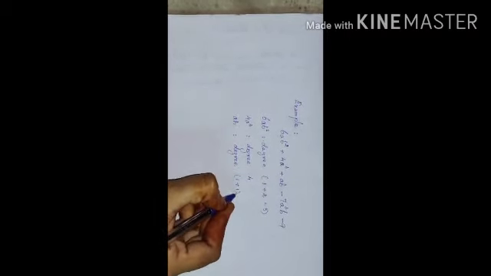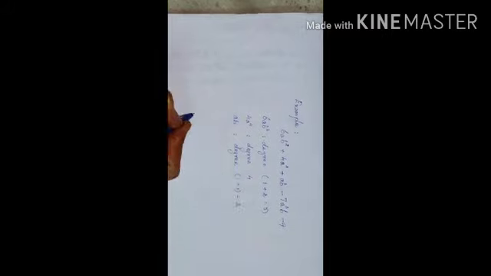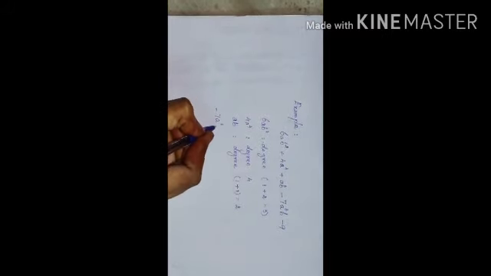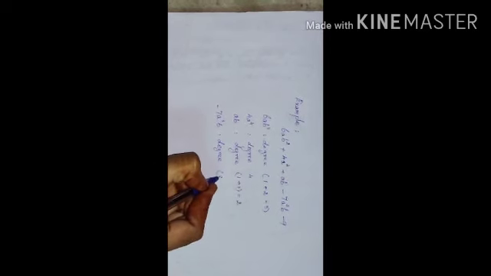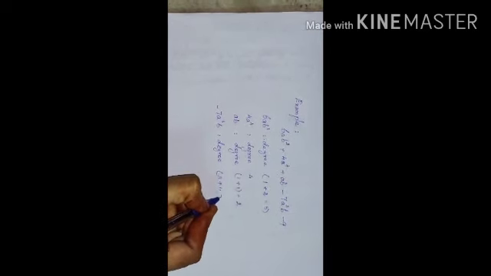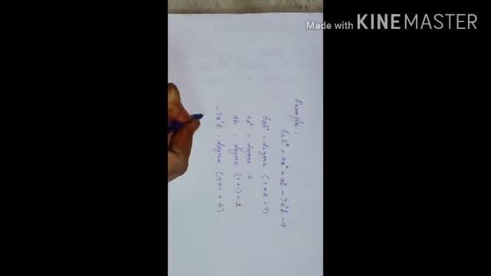Similarly for the next term, 4a power 4, the degree is 4. For the third term ab, there are two variables, so the power of a is 1, the power of b is 1, so 1 plus 1 will be 2. The next term is minus 7 a cube b, where the power of a is 3 and the power of b is 1, so 3 plus 1, 4, is the degree of that term. And minus 9 is the constant term, where the degree of a constant term is always 0.